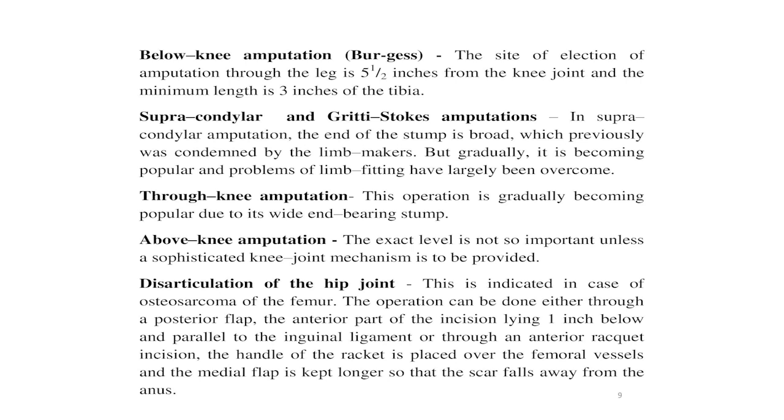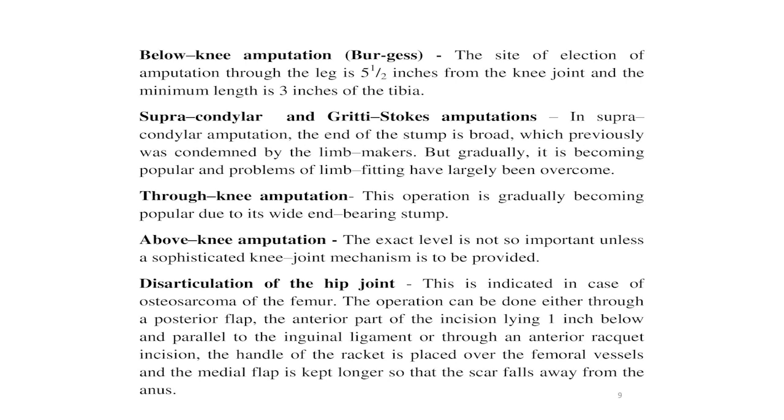Second is the supracondylar and Gritti-Stokes amputation. In supracondylar amputation, the end of the stump is broad, which was previously condemned by limb makers, but gradually it is becoming popular and the problems of limb fitting have largely been overcome. In Gritti-Stokes amputation, the anterior flap extends down to the tibial tubercle and the posterior flap is half as long as the anterior one.